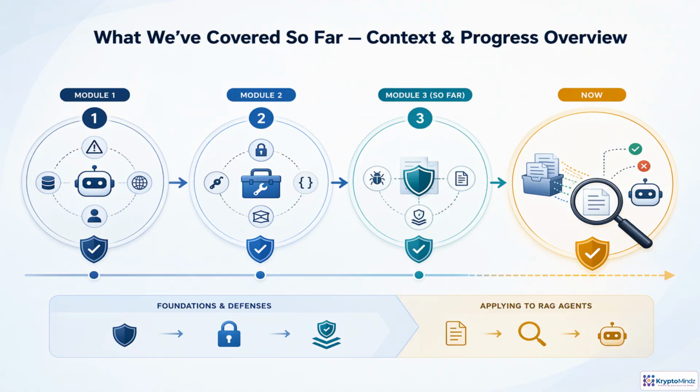Before we focus on RAG security, let's connect the path so far. We started with agent risk and threat modeling, then tightened tool permissions and isolation. We also examined prompt injection and exfiltration. Now those defenses meet retrieval, where documents can shape an agent's decisions.